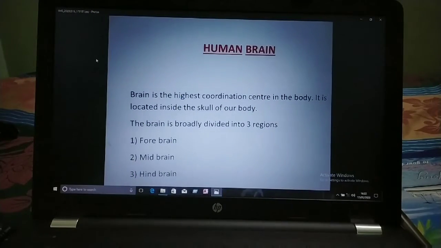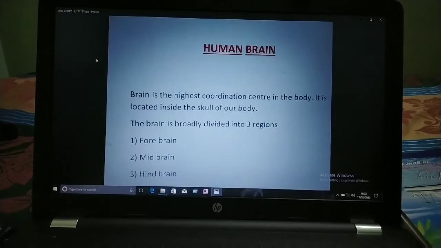So children, it is located inside the skull of our body and it is protected by a bony box in the skull known as cranium. Their division, different types of division, and functions we will study in this chapter. Children, let's start today's lesson. That one is the human brain.